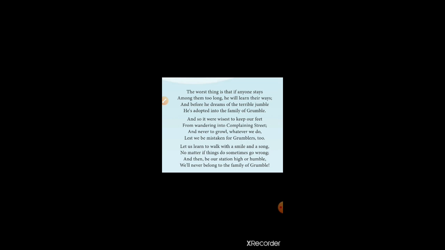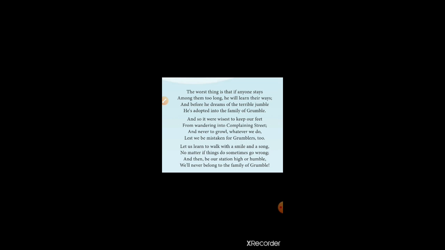So the wisest person never goes to the complaining state, because if they went there, the others would point at them as a grumbler. That is why they avoid going to the complaining state. Which kind of person? The wisest person. Shall we move on to the last stanza?